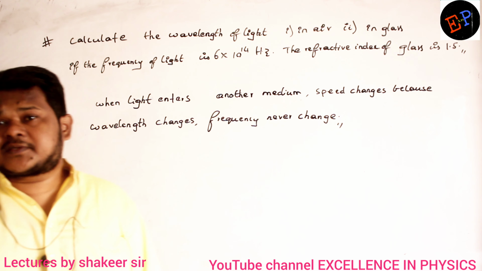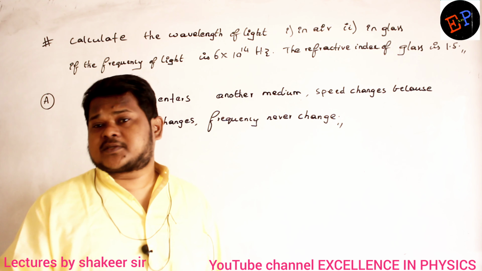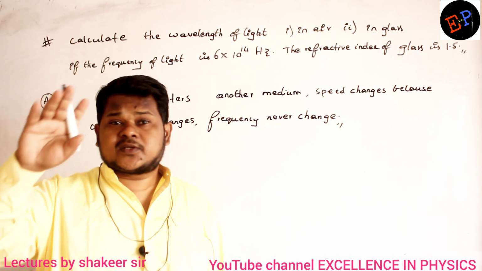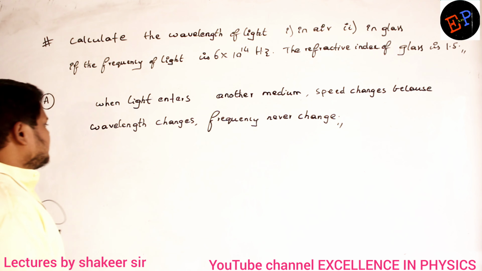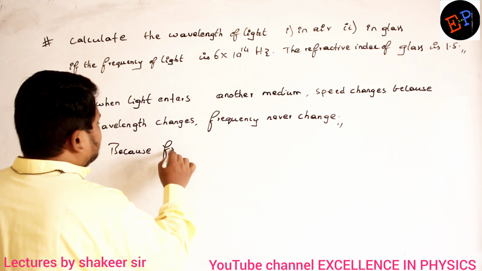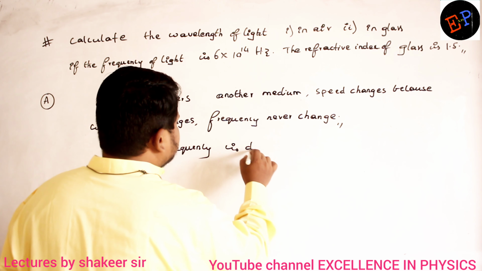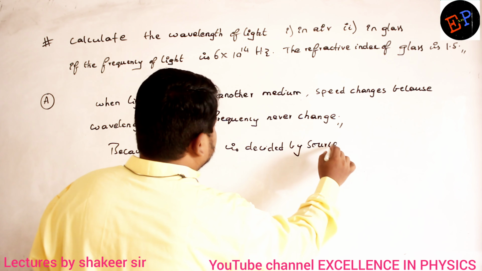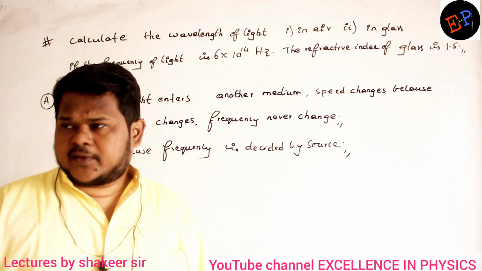What is meant by frequency? Number of oscillations it is performing in 1 second, that will never change, because frequency is always decided by the source which is producing that light. Are you able to understand that? Who decides the frequency? Frequency is decided by the source which is producing this light or which is producing this sound, whatever it may be.